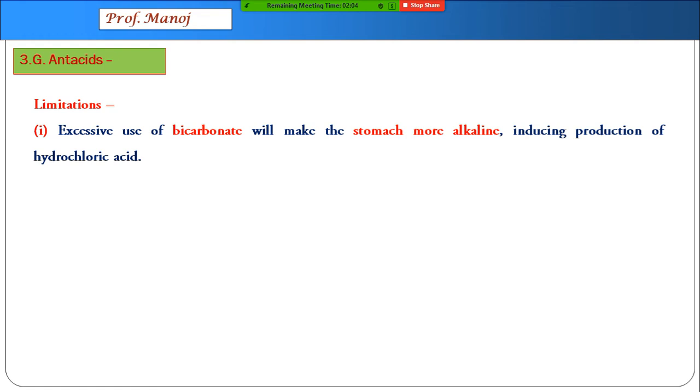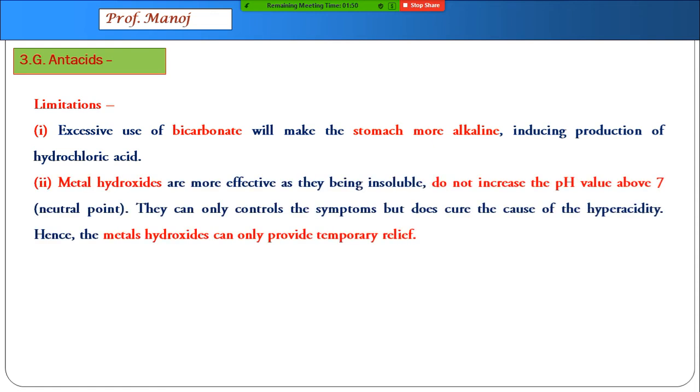A limitation of the use of antacids is that if you use excessive bicarbonate, that is ENO, the stomach becomes more alkaline, and to prevent that, the body produces more hydrochloric acid. So that is not a good thing. Digene or such things, metal hydroxides, are effective, but they are a little bit insoluble in water. So they don't increase the pH above 7. So they also will give you only a kind of temporary relief.